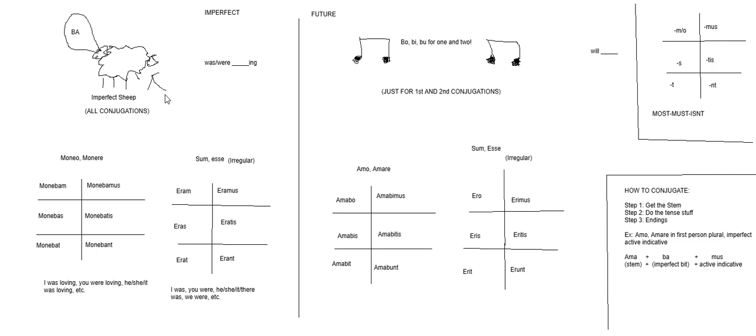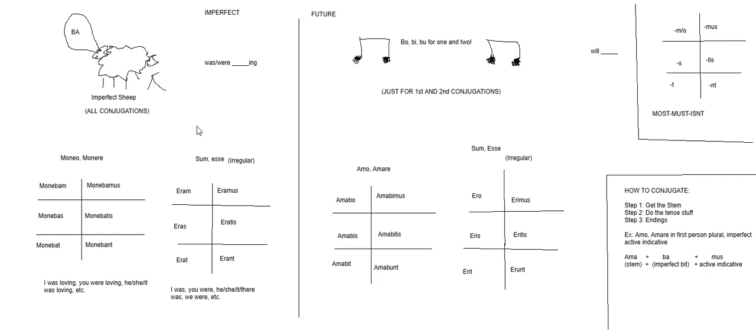So when we talk about the third conjugation, the third IO conjugation, and the fourth conjugation, everything will go back to BA with the imperfect. The imperfect is super, super easy. There are almost no exceptions outside of the necessarily irregular verbs. And so imperfect is quite simple if you know that it uses BA. So for example, we have moneo, monere, monebam, monebas, monebat, monebamus, monebatis, monebant.